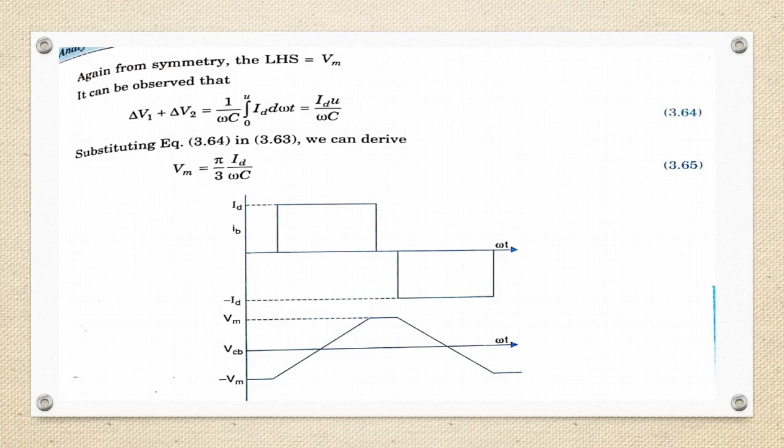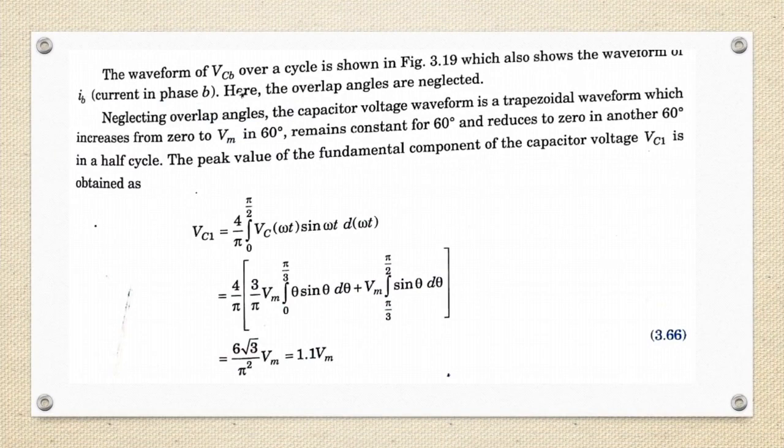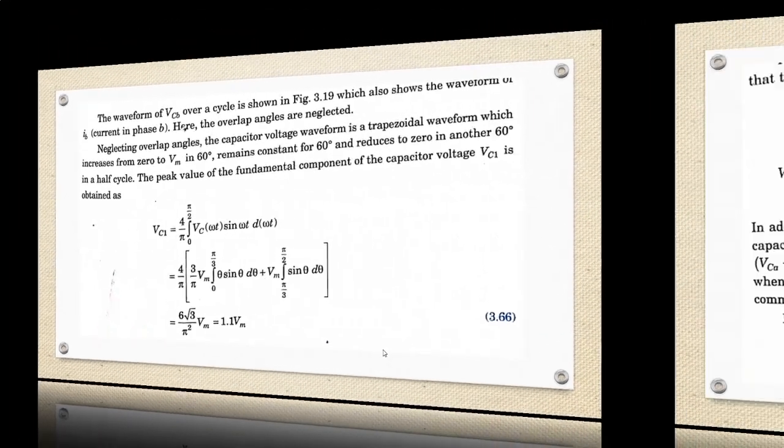The peak value of the fundamental component of capacitor voltage Vc1 is obtained as Vc1 equal to 4 by pi integral 0 to pi by 2 of Vc(omega t) sin omega t d omega t. So this is in the form of integral uv, which can be written as u integral v minus integral of (du integral v). That is 4 by pi times (3 by pi) Vm integral 0 to pi by 3 of theta sin theta d theta plus Vm integral pi by 3 to pi by 2 of sin theta d theta. That is equal to 6 root 3 by pi square Vm, that is 1.1 Vm.